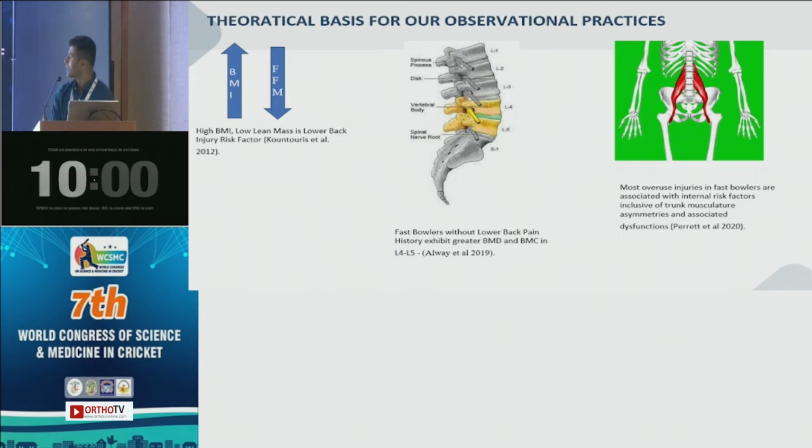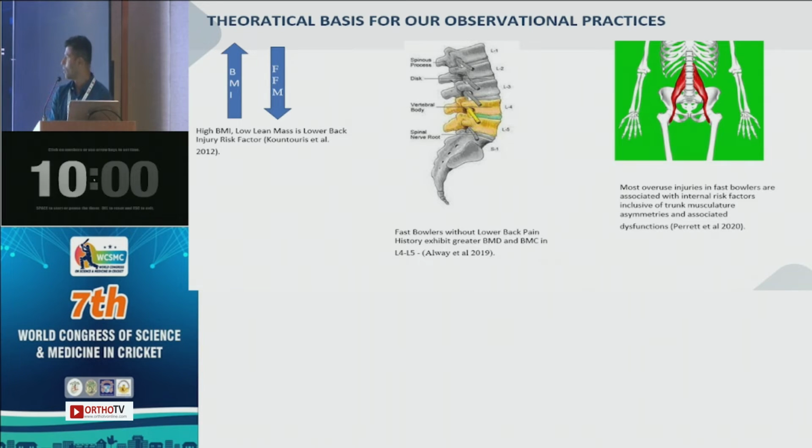And that is different from the two common themes that have been investigated the most in lower back injury risk factors, that is, either workload management or bowling biomechanics. These are the two areas investigators in the past have tried to address maximally, but very few have actually looked at the training interventions part of it, and body composition was a good starting point there.